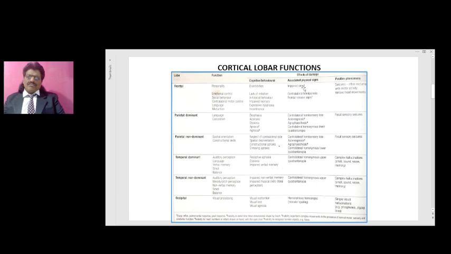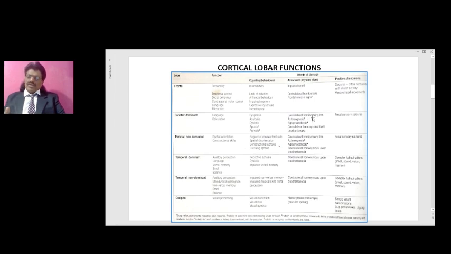Then coming to the associated physical signs, you have the post-central gyrus, so you have the sensory tracts coming up from the parietal lobe. So you have contralateral hemisensory loss. Again, a very important concept here. Basically all these primary sensations are perceived at the level of the thalamus, but a few sensations are perceived by the parietal cortex, what you call cortical sensations. That is tactile localization, two-point discrimination, graphesthesia, stereognosis. So when the parietal cortex, dominant cortex gets affected, cortical hemisensory loss is there, especially to all the cortical sensations.